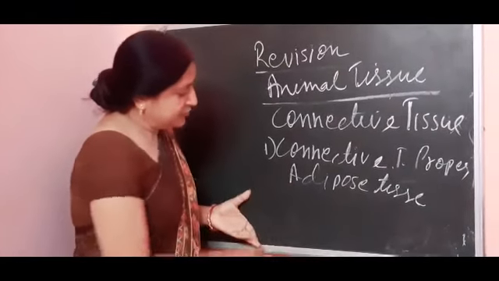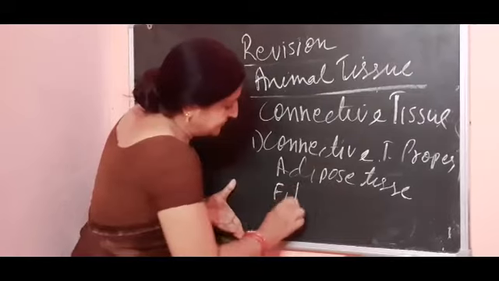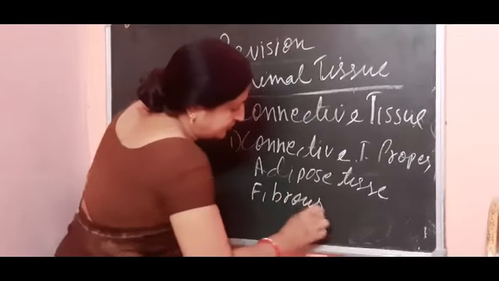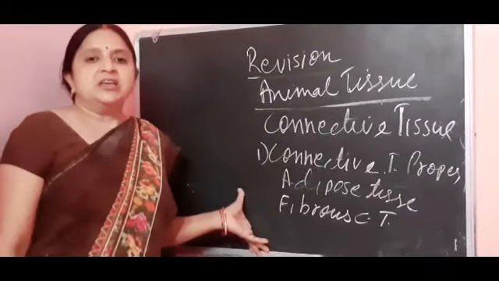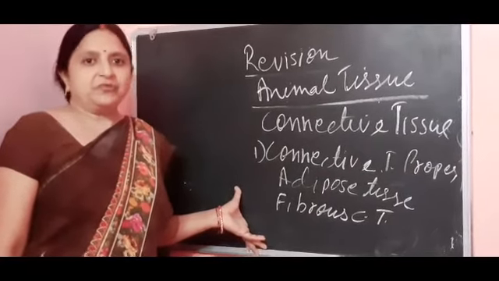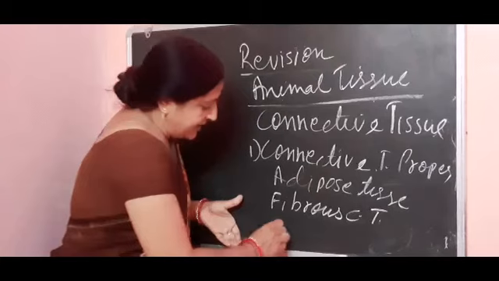After adipose tissue, next is the fibrous connective tissue. Fibrous connective tissue is made up of two types of fibers. First is tendon.